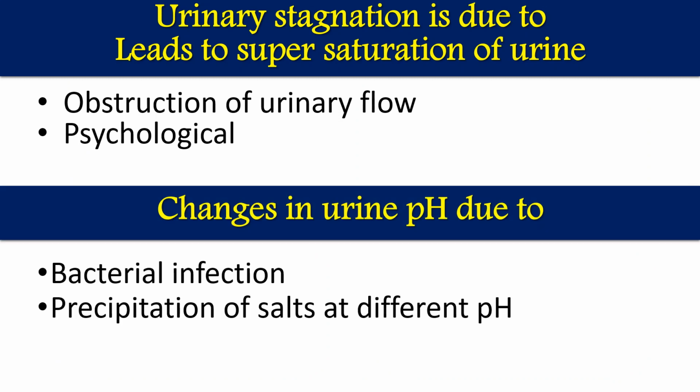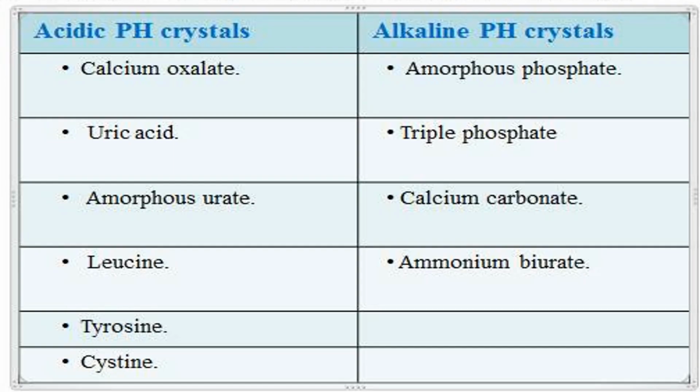The second factor is a change in urine pH, which may be due to bacterial infections. If we have a bacterial infection, those bacteria metabolize the content present in the urine and some product is released. That product might change the pH of the urine, or cause precipitation of salts at different pH. This is the kind of classification you can call it. We'll talk about the classification of stones slightly later.